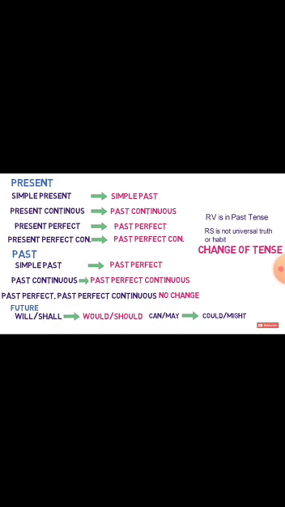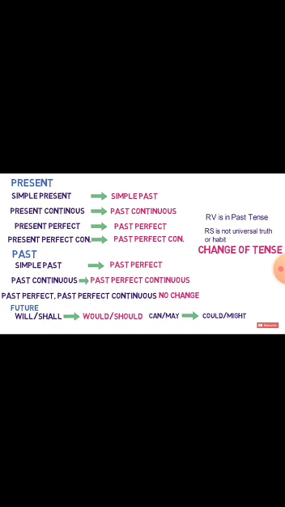Now the change of tenses. Simple present will change into simple past, means first form or S or ES will change into second form. Present continuous will change into past continuous, means is, am, are, ing will change into was, were and ing. Present perfect will change into past perfect.